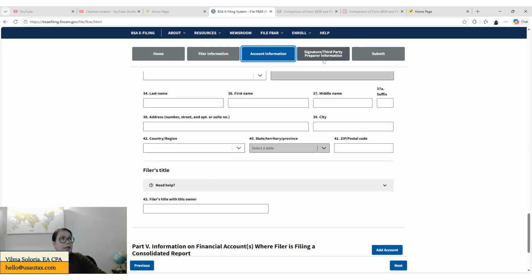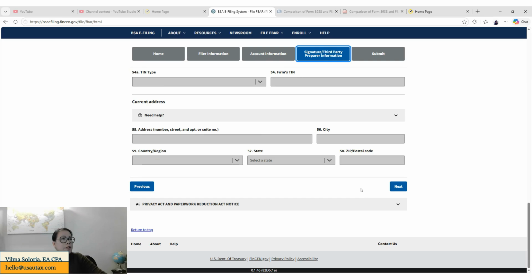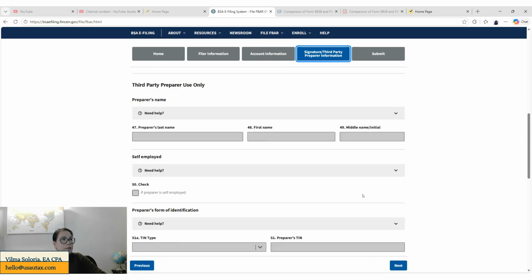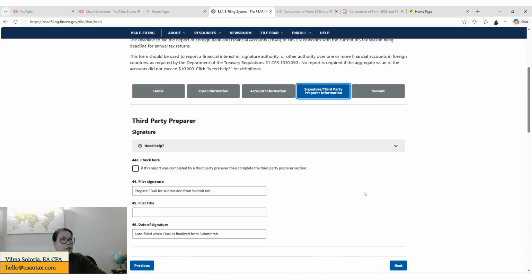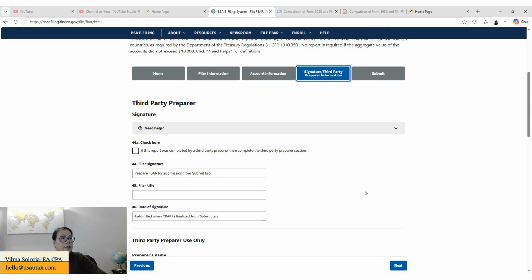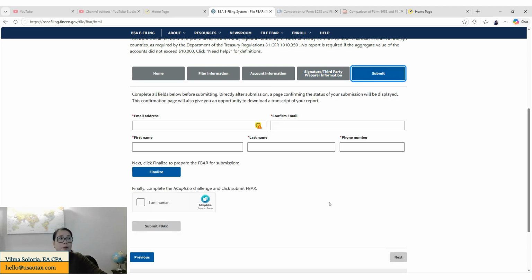Then this is where a signature goes, but it only requires a signature for a third-party preparer. So you don't need to populate this portion as well if you are the one preparing the FBAR for yourself. If someone is helping you, obviously they need to put their identity information in here. And then the last portion is where you're going to submit.